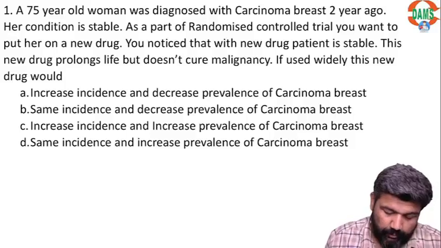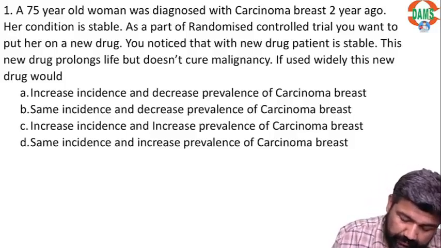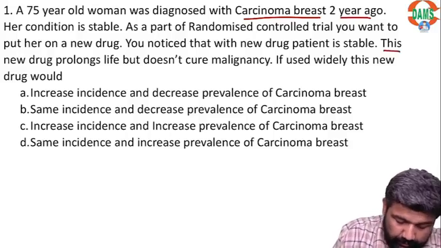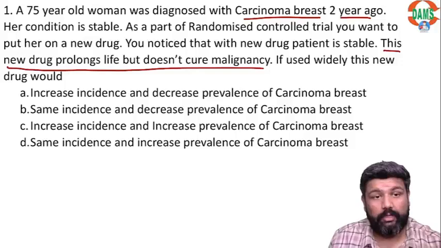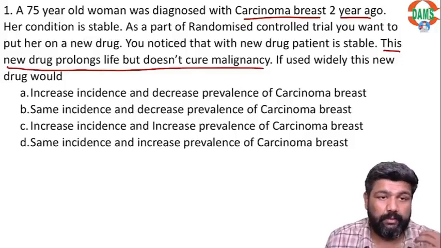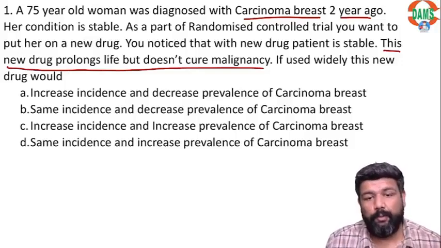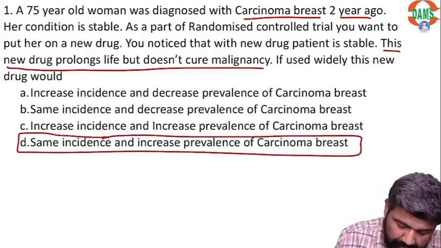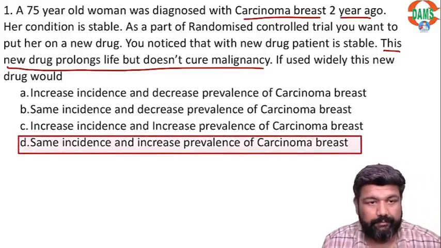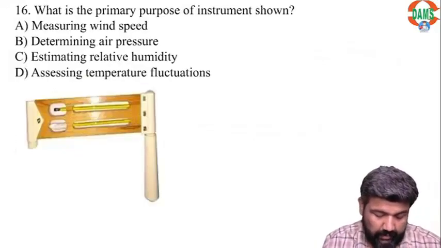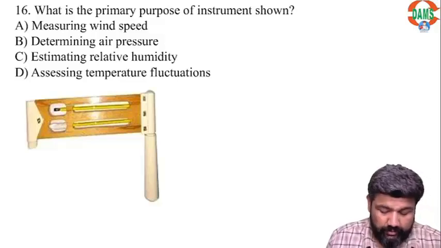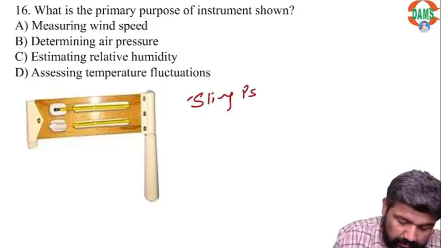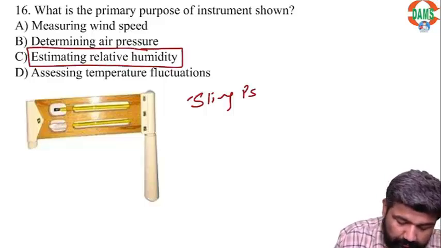Now, a 75-year-old woman was diagnosed with breast cancer 2 years ago. Because of the treatment, the new drug prolongs life but does not cure. Whenever the disease is not cured but the life is prolonged, this only increases prevalence and same incidence. Guys, this instrument is known as sling psychrometer, and this is used to estimate relative humidity.